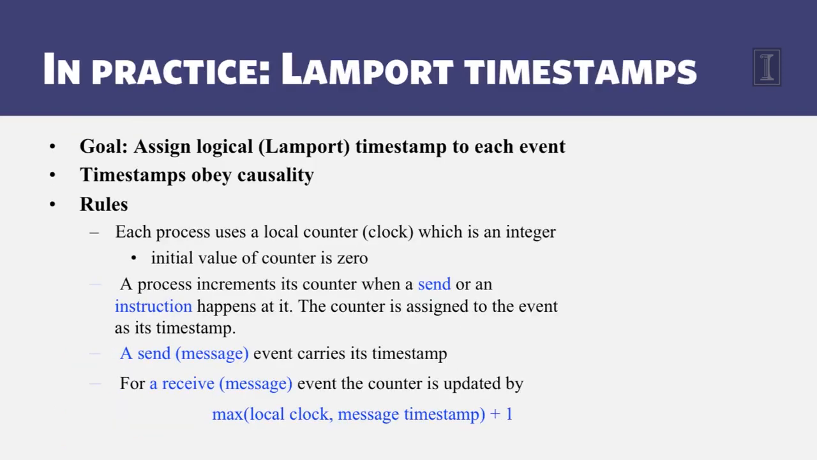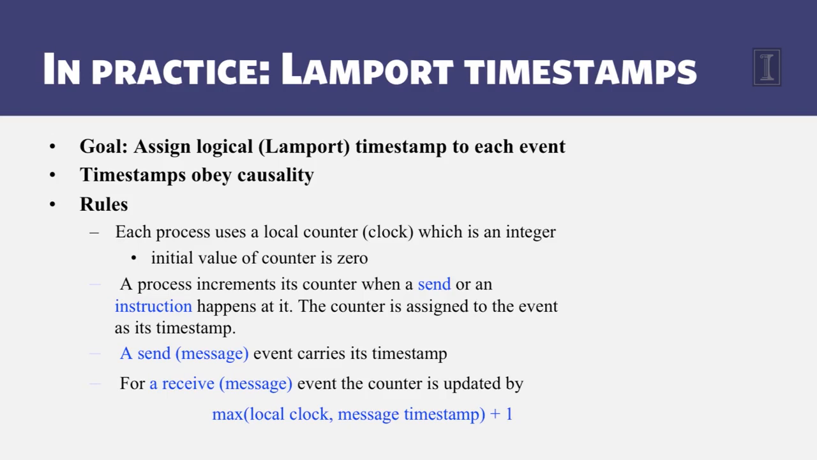So how do you assign timestamps, which is what we really wanted to do, right? How do you assign these timestamps so that this causality, the logical ordering, is actually obeyed? There are a few rules that Lamport laid down to assign timestamps. Each process uses a local counter, which is an integer. We call this the process clock. The clock is not the system clock, it's just an integer. The initial value of the counter is 0 at each process. Remember that this is a local counter, so each process is the only one that can access and update its counter.